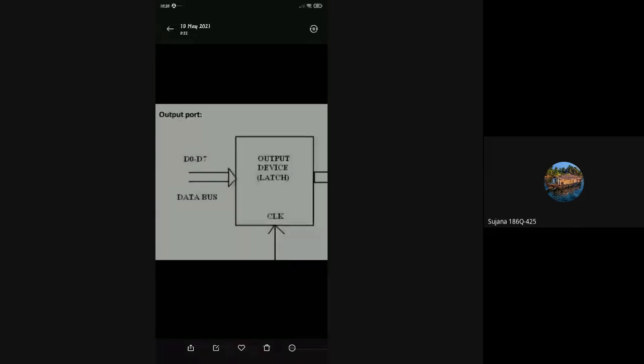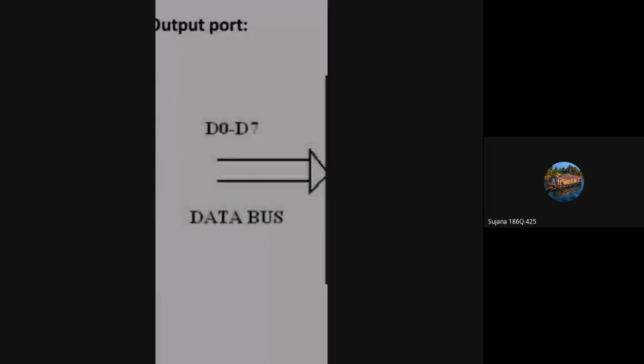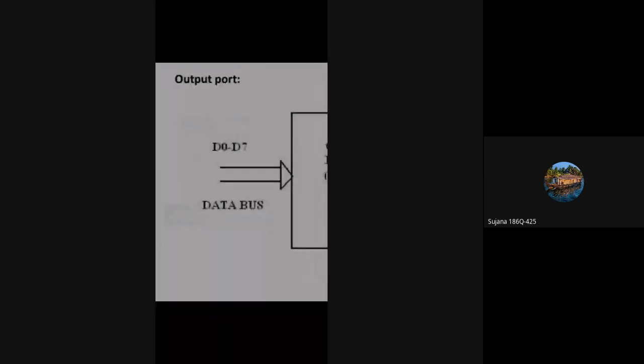So how? Here we are using a latch, and the latch is connected to the data bus of the microprocessor unit. When the microprocessor wants to send data to the output device, it puts the data on the data bus.